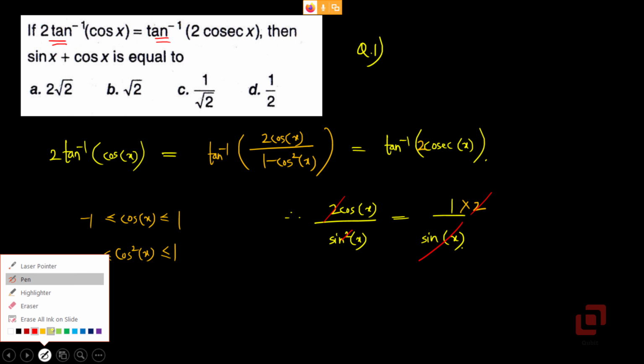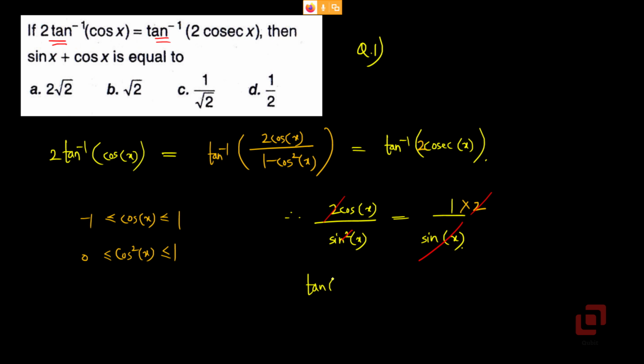So we will get tan of x equal to 1, or cos of x upon sine of x equal to 1, which implies that x is equal to pi by 4. Sin x plus cos x will be equal to 1 upon root 2 plus 1 upon root 2, or 2 by root 2, or root of 2. That is option B.